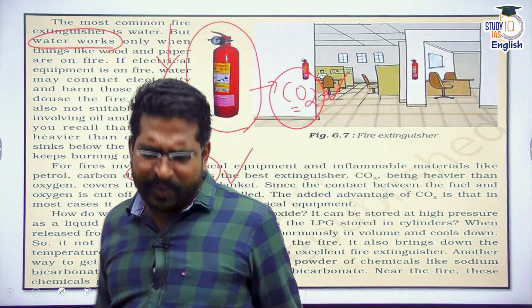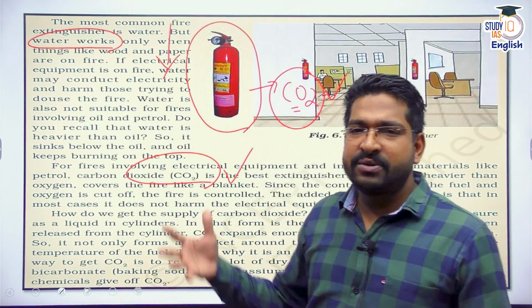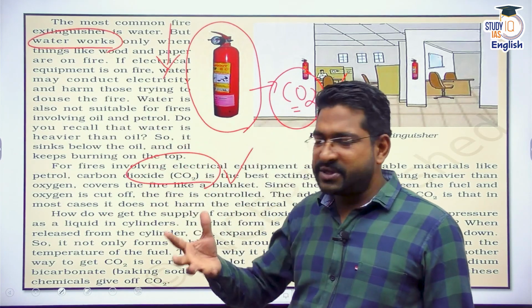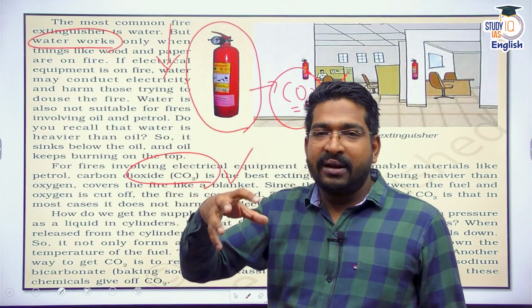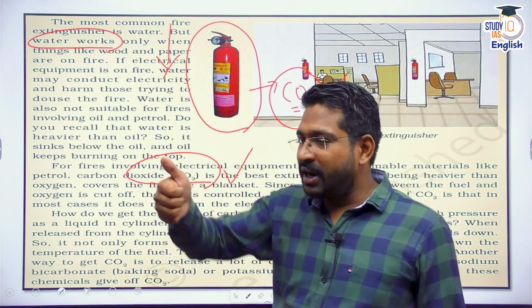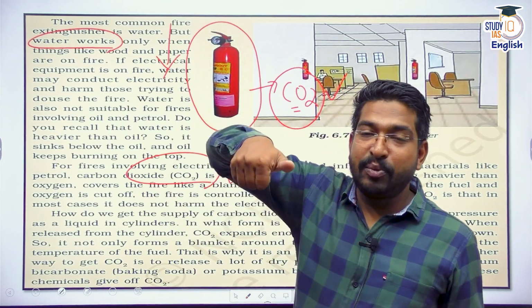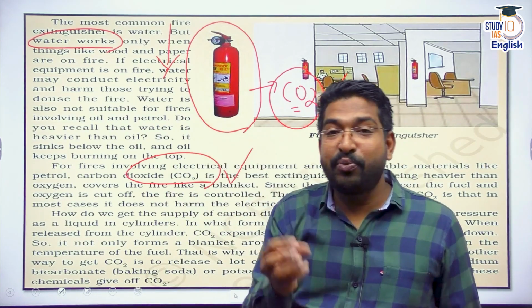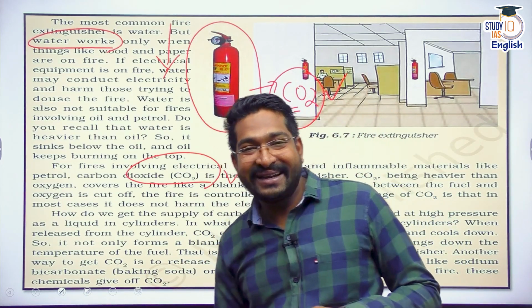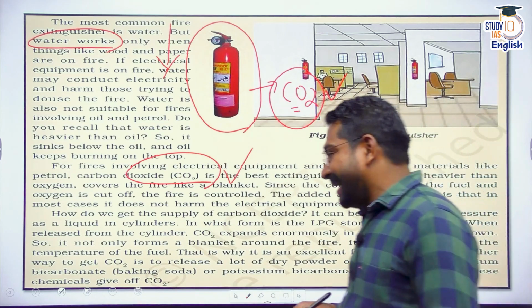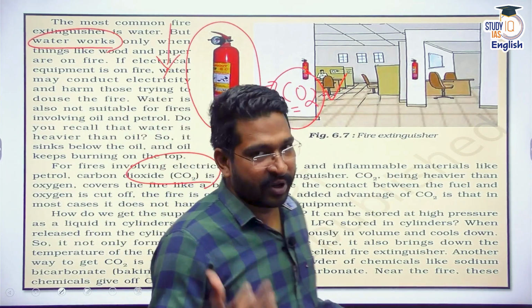In fact, you must have seen so many experiments. I was watching one of the YouTube videos recently where a person was doing this particular experiment. You must have seen, take some vinegar and put some baking soda in it in a jar, and the reaction takes place, carbon dioxide is produced. Now that carbon dioxide gas, it's heavier, it can be poured, not the liquid, but the gas can be poured on a burning flame, and the flame goes off. You must have seen those experiments, right? That's why carbon dioxide is used as an extinguisher. Clear? Right, let's move on.